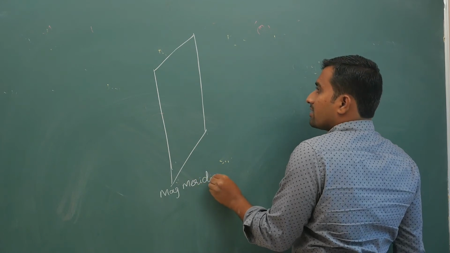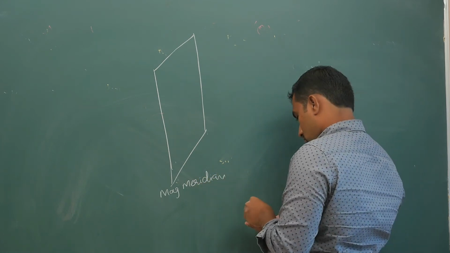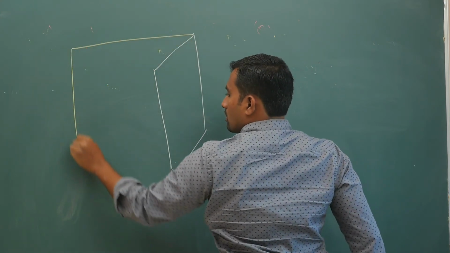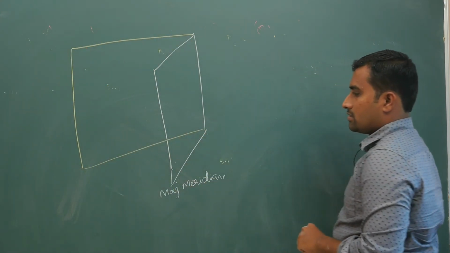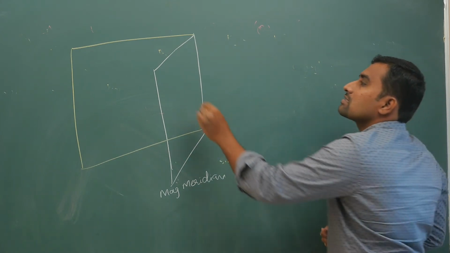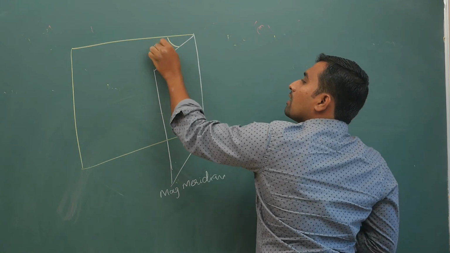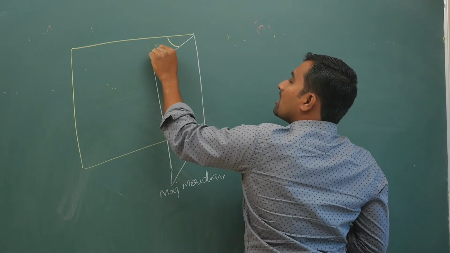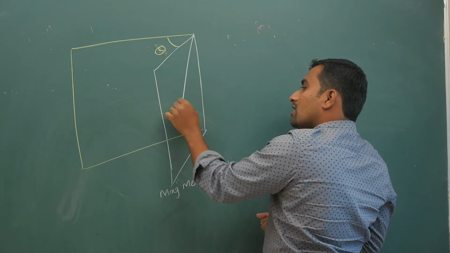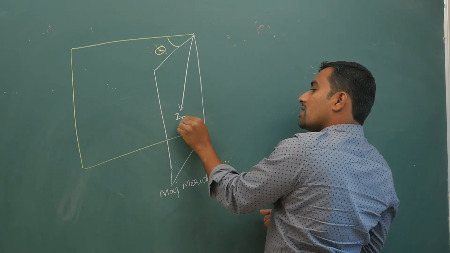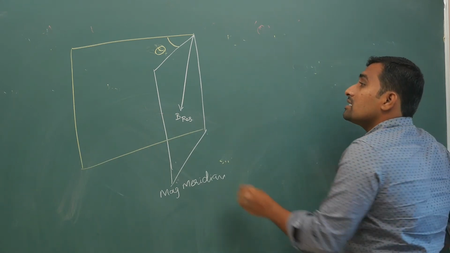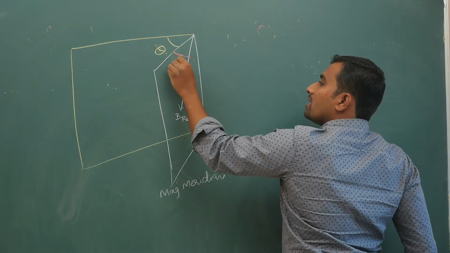If you take the magnetic meridian like this, and the geographic like this, both are different. That is a plane. This angle is the angle of declination. I will keep it as theta. Your resultant magnetic field B resultant will always be in the magnetic meridian. The angle of inclination that you have here is phi.